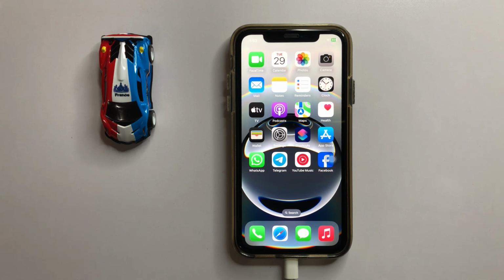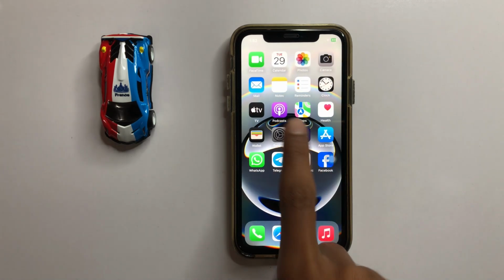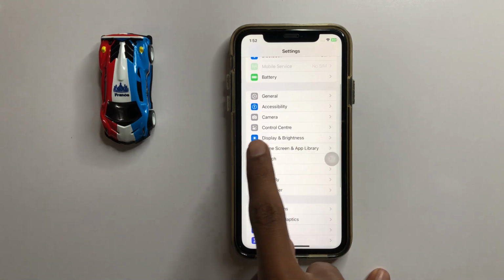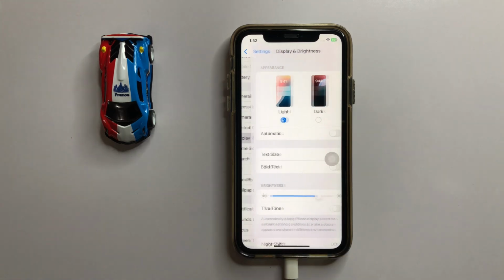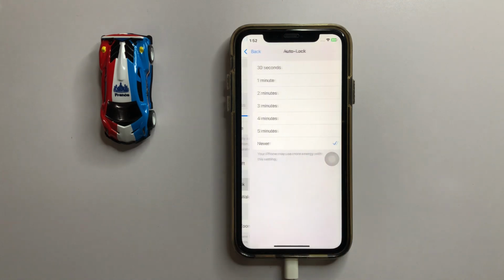First of all, if you want to fix this problem, then firstly open your settings. In settings, scroll down and click on display and brightness, and then click on auto lock.